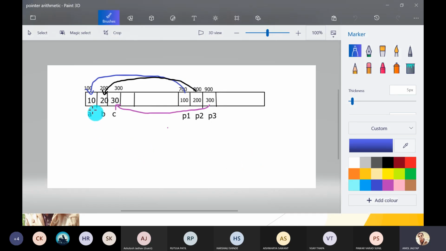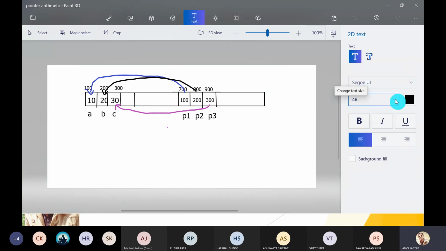Okay, so this is our RAM, random access memory. Next, these are the variables a, b, c. These are three value variables which store the values 10, 20, 30. So first we take only a, having value 10. And what is the address of variable a? That is 100. This is the address where that variable a is stored.